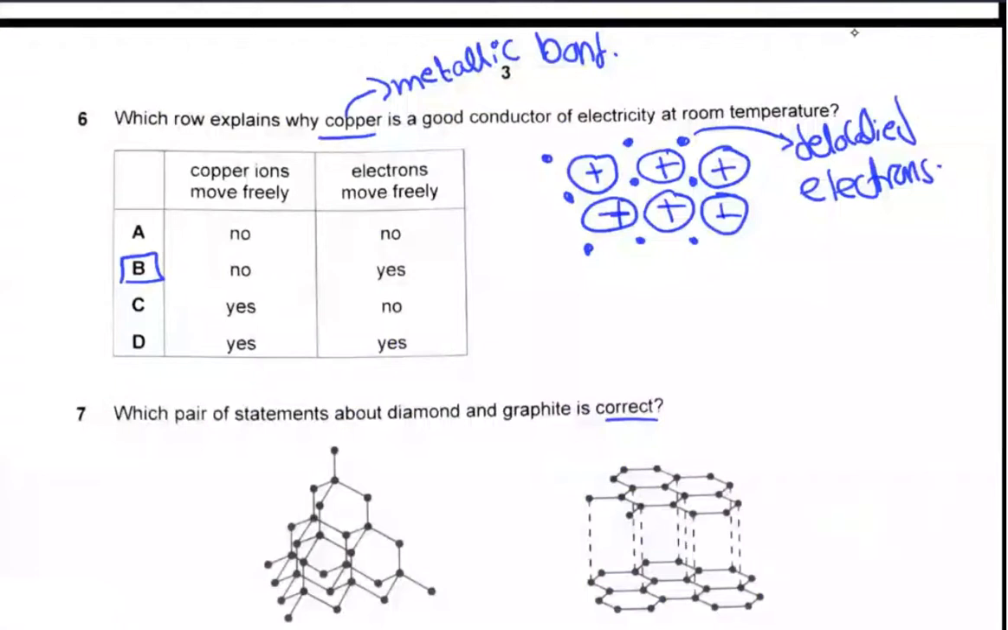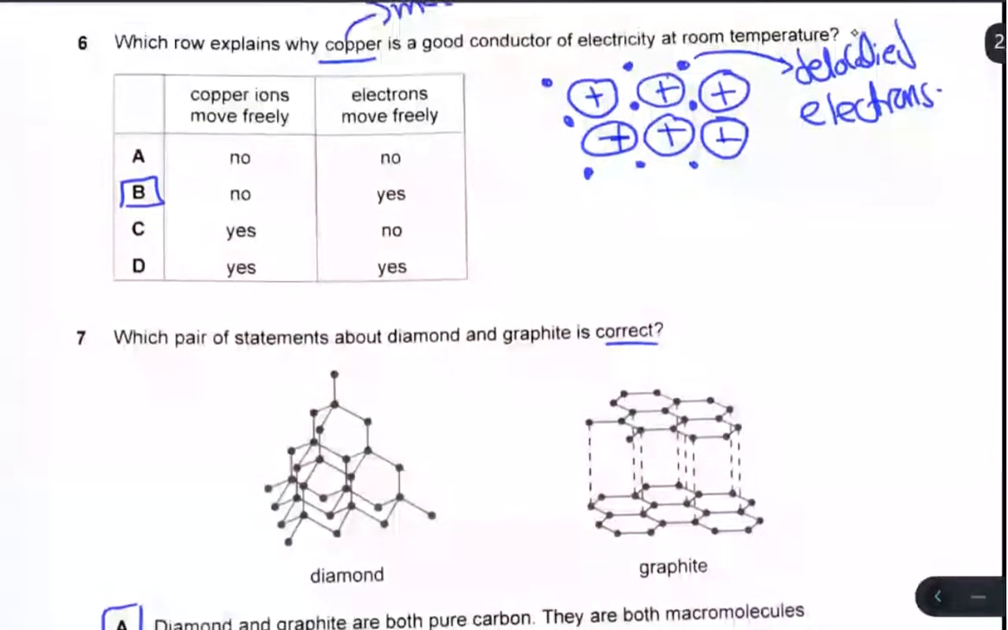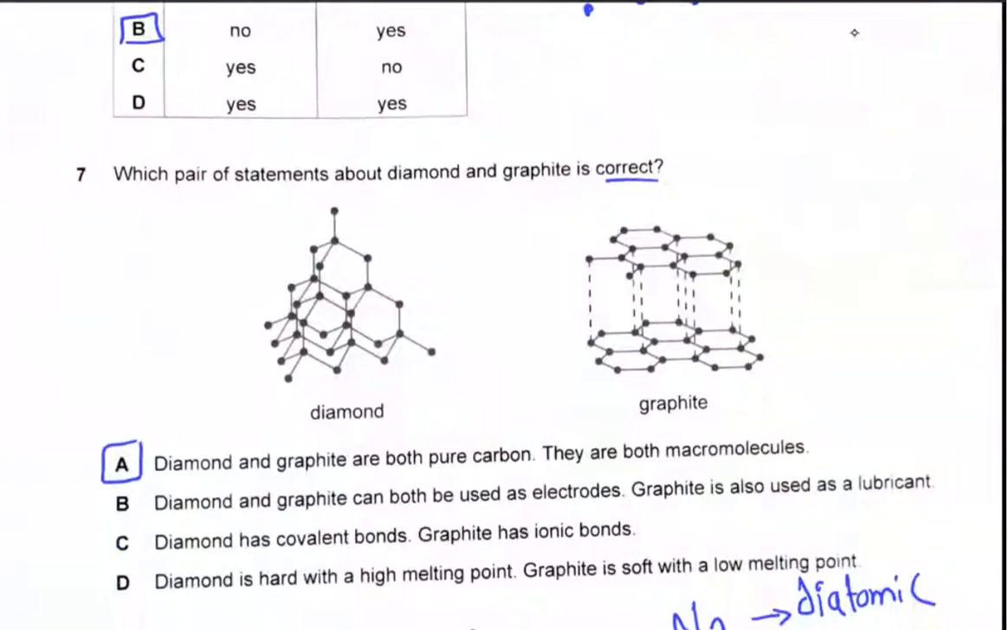Which row explains why copper is a good conductor of electricity? Copper has a metallic bond, so positive cations are surrounded by delocalized electrons. Positive cations are in fixed positions, but electrons are delocalized, meaning moving. So copper ions move freely, no, but electrons move freely, yes. So the answer will be B.